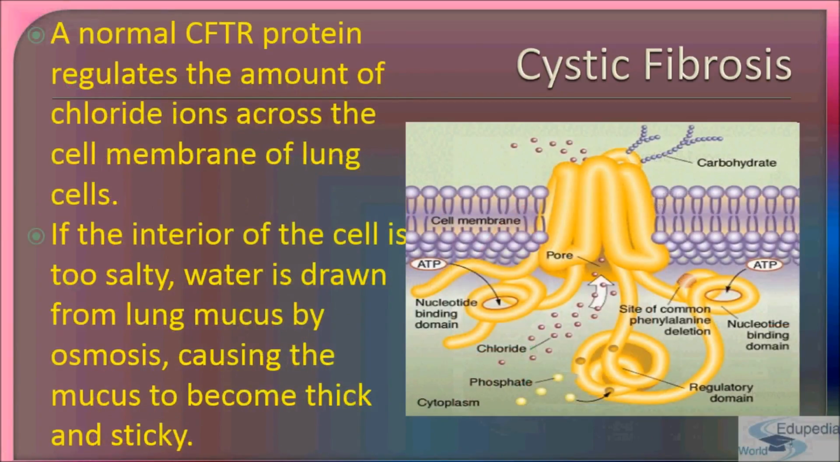Now the CFTR protein regulates the amount of chloride ions across the cell membrane of lung cells. As you can see, these are the channels, and chloride ion moves inside this pore, or channel, in the double layer cell membrane. These limb-like structures are the nucleoside binding domain, regulatory domain, and site of common phenylalanine deletion. We are not going into depth, but just know that a normal CFTR protein regulates the amount of chloride ion across the cell membrane of lung cells.